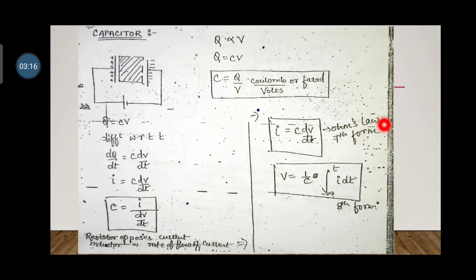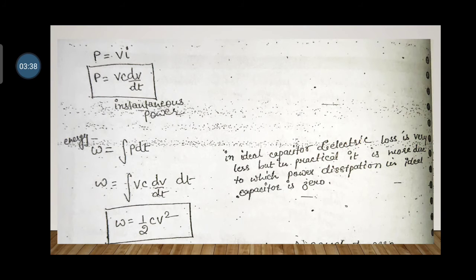This is our Ohm's law, the 7th form. Or the voltage across the capacitor, if we integrate this term, is 1 divided by C, integration from minus infinity to t of I dt. This is the 8th form of Ohm's law. Okay, please remember these two formulas, they are very important for writing your examination paper.